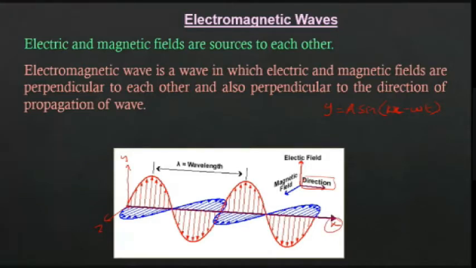What is k? 2 pi by lambda. That is called the wave number. What is omega? Angular frequency. What is the equation for that? 2 pi by T, or you can write it as 2 pi nu.